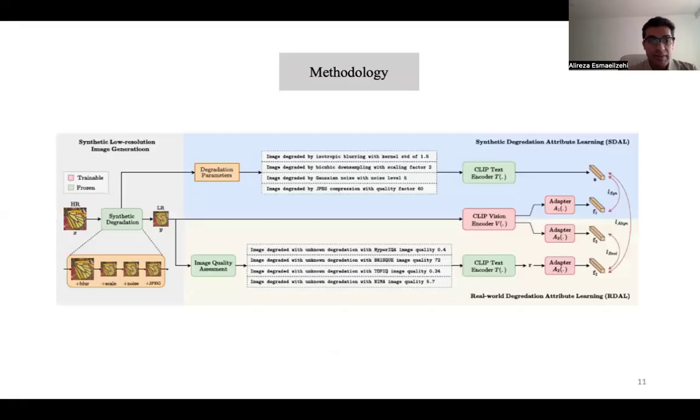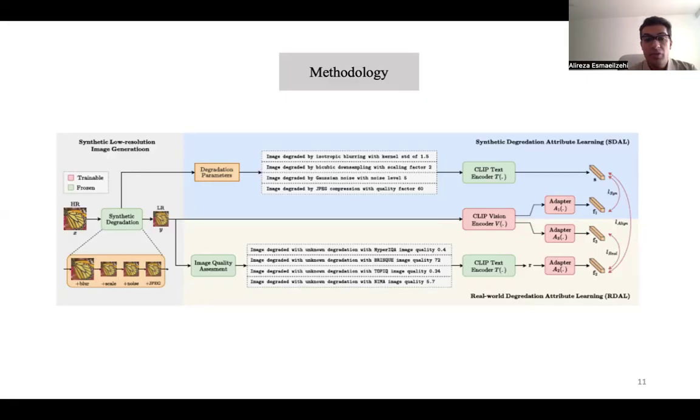Now we go to implementation. During the training, we obtain the low resolution image from the ground truth using synthetic degradations. As we can see, we have 2 modules, SDAL and RDAL. In the SDAL, we obtain the textual embedding S, which is obtained from the CLIP text encoder and synthetic degradation parameters. And in RDAL, we obtain the textual embedding F2, which is obtained again by CLIP text encoder, but with real-world degradation embeddings obtained by IQA values.